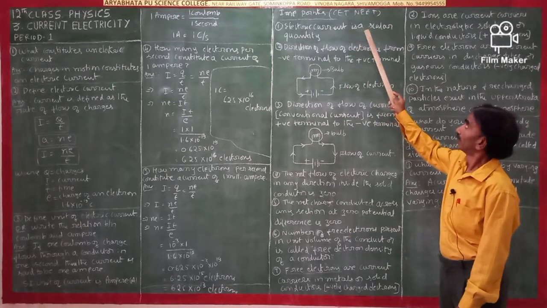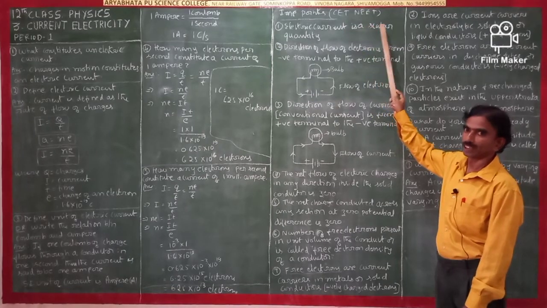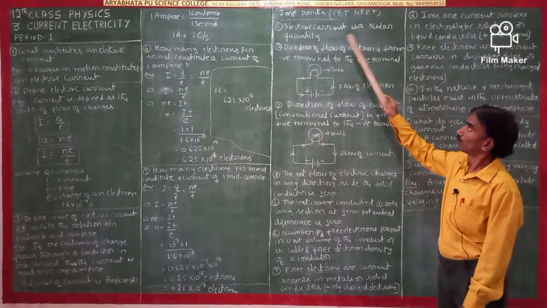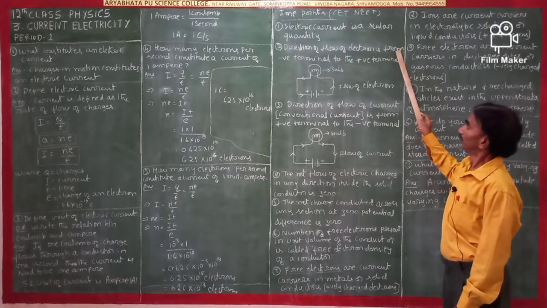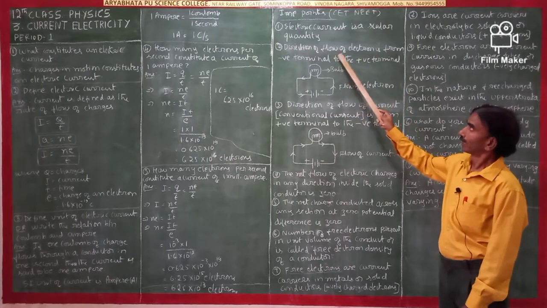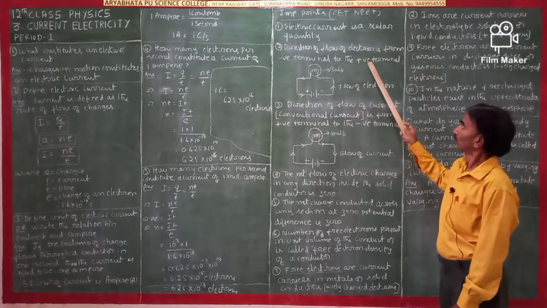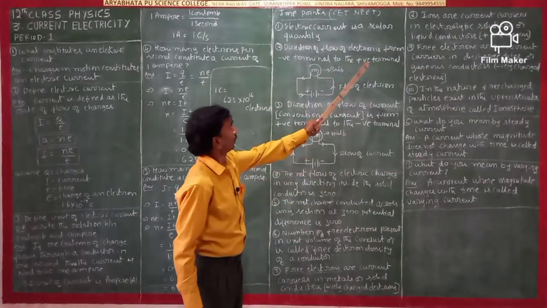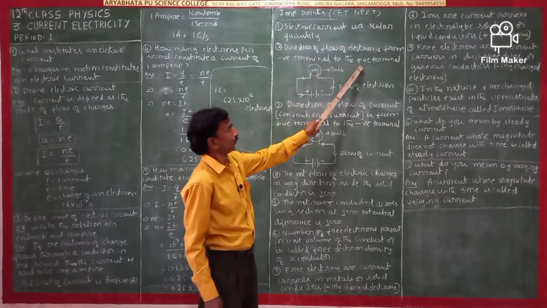Electric current is a scalar quantity. Direction of flow of electrons is from the negative terminal to the positive terminal.